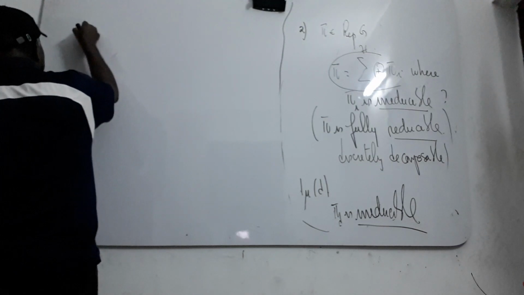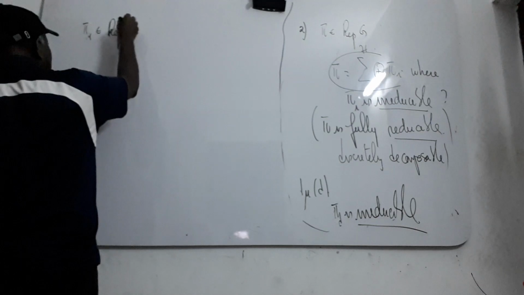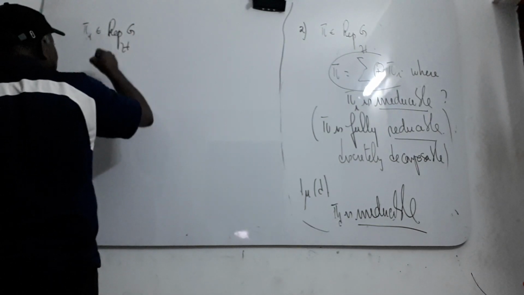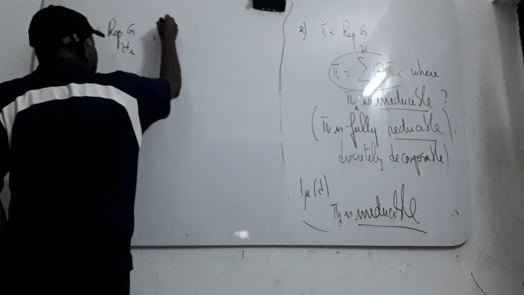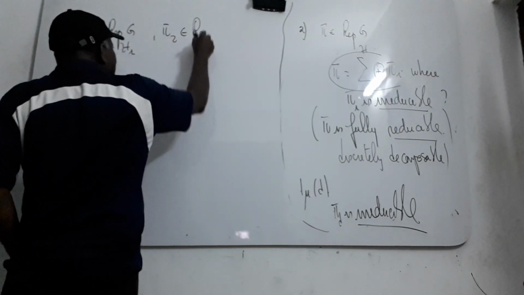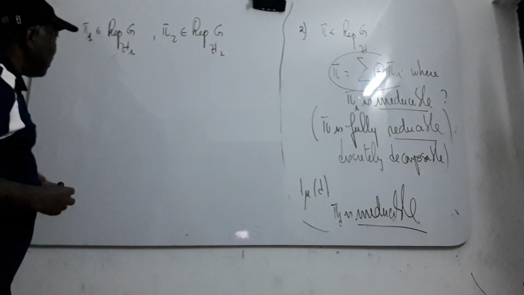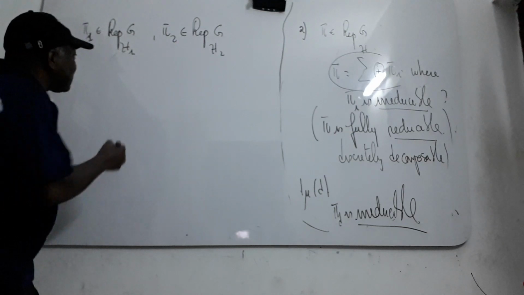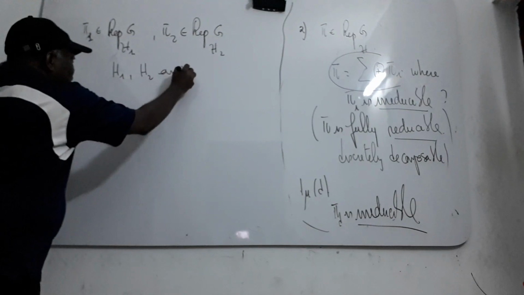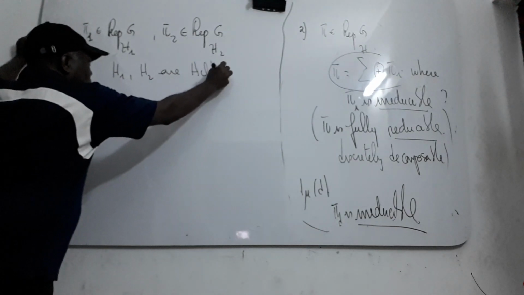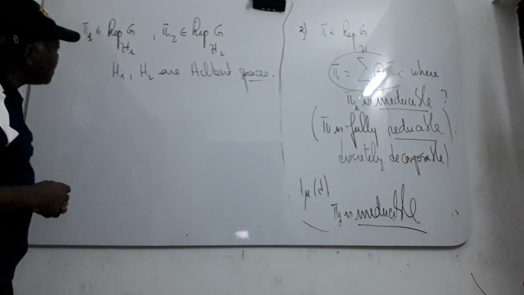I take pi 1, a representation of the group J into H1, and pi 2, another representation of the same group into H2. H1 and H2 are Hilbert spaces.